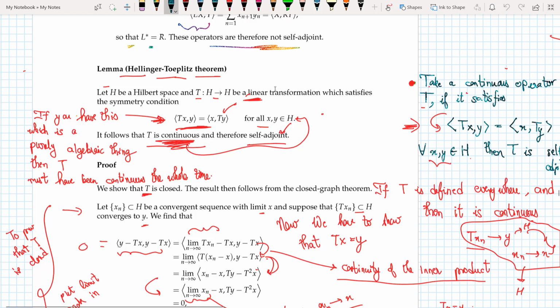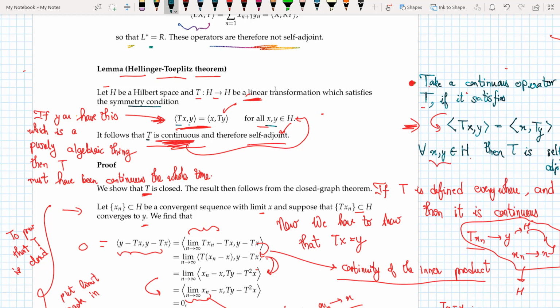Let H be a Hilbert space and T from H to H be a linear transformation which satisfies the symmetry condition: the inner product of Tx, y is equal to the inner product of x, Ty for all x, y belonging to H. Now it follows that T is continuous and therefore self-adjoint.